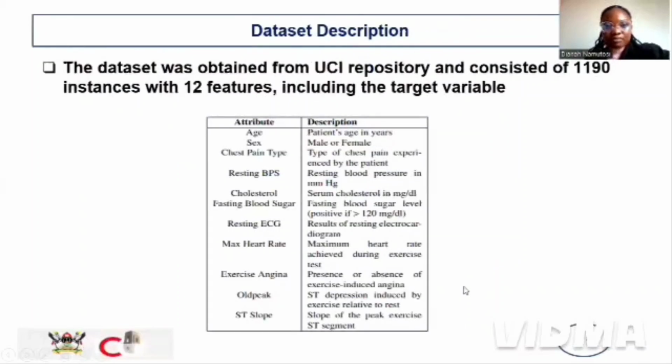The dataset, as I mentioned before, we got from the UCI repository, and it has 12 features, including the target. These are the variables, the features that we are using.